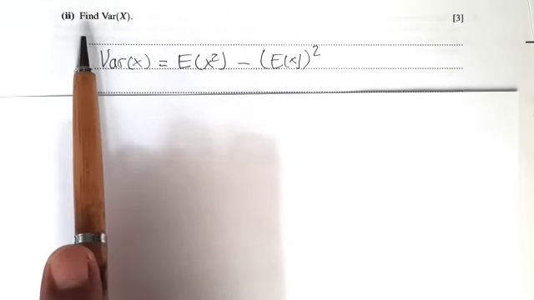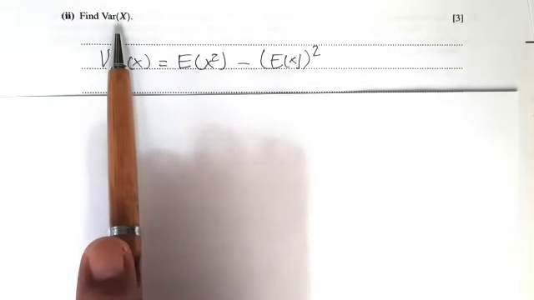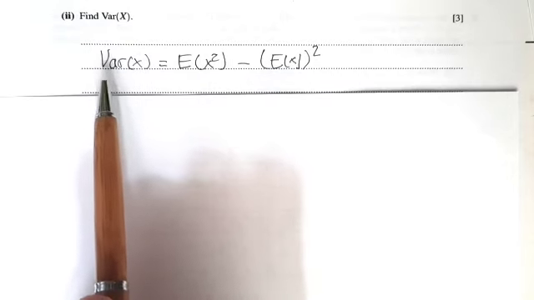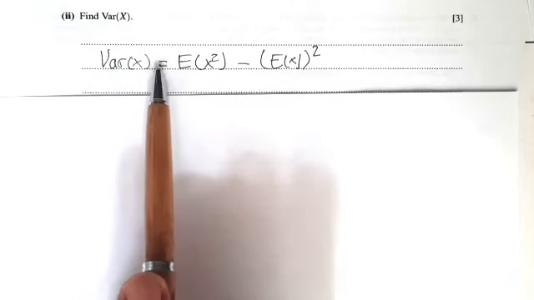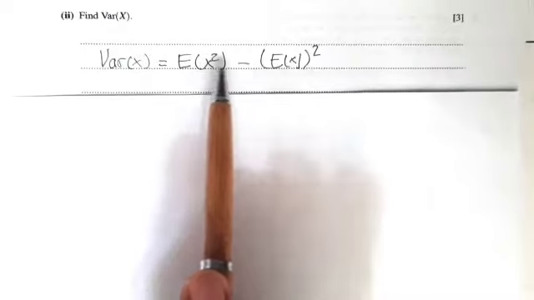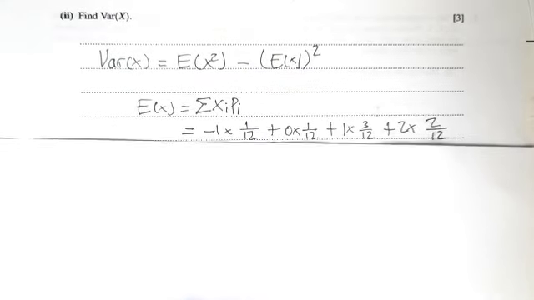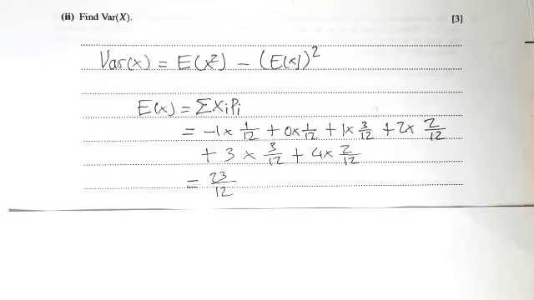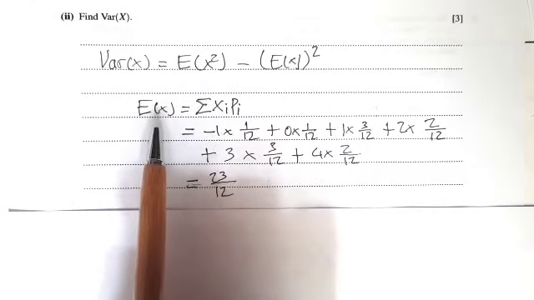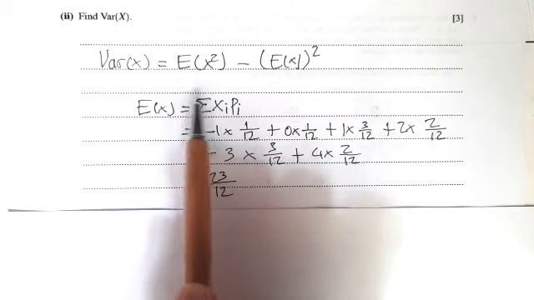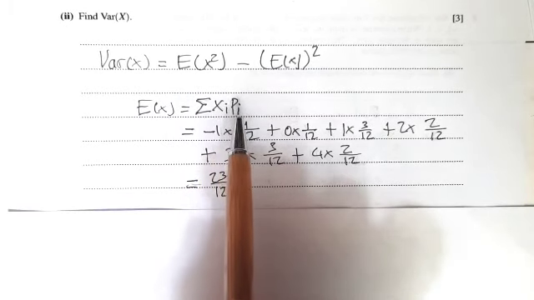Part II, find the variance of X. Variance of X, per definition, equals the expectation of X squared minus the square of E(X). First we calculate the expectation of X, that is the sum of x_i times p_i.